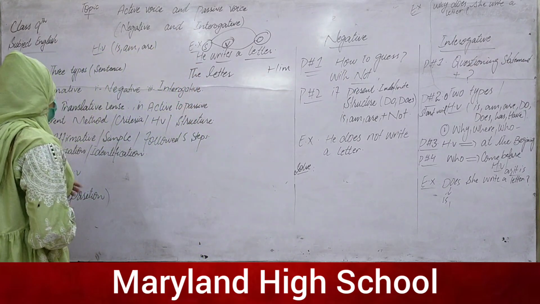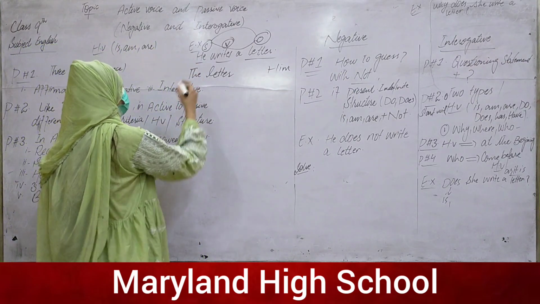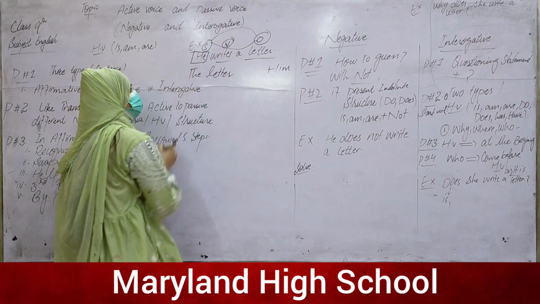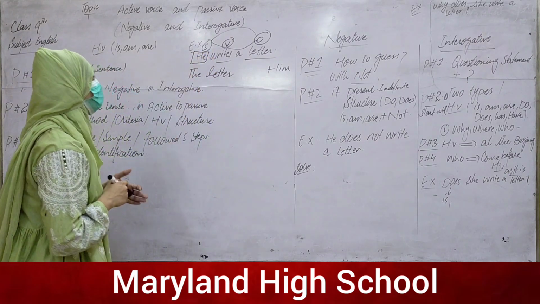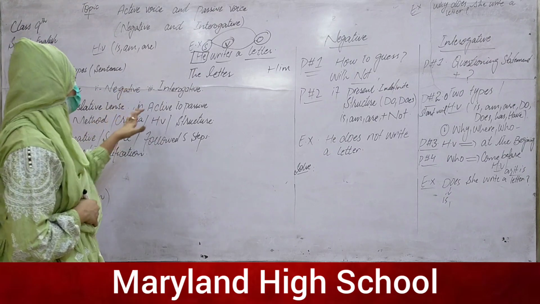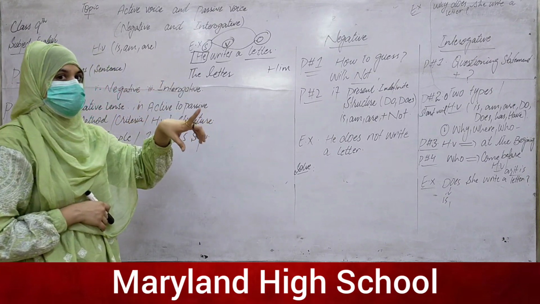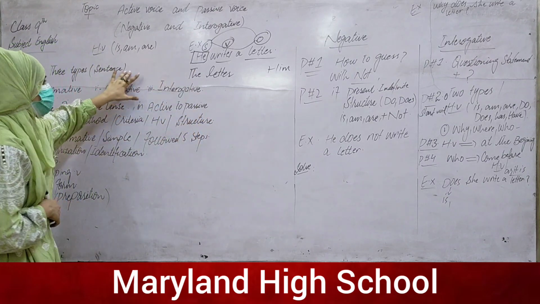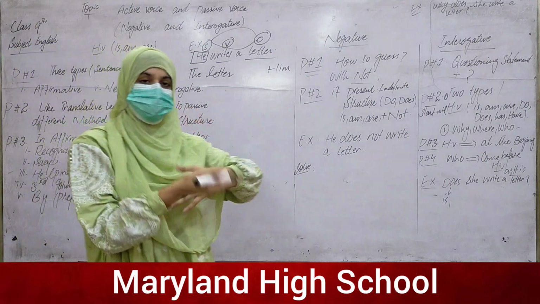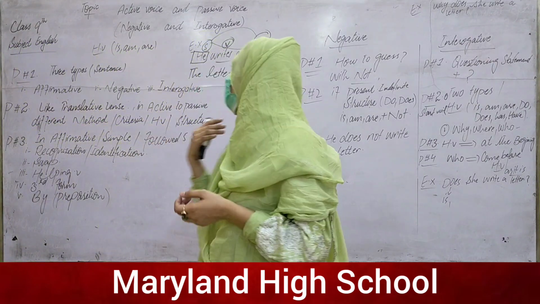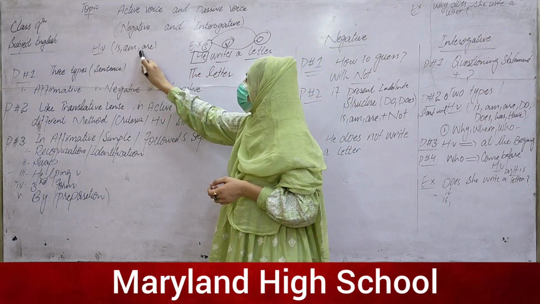Then the next step is to put the helping verb. Because here is a singular person, only one person, we have to use a singular helping verb. In the present indefinite tense, to convert it into the passive voice, we have the helping verbs is, am and are.